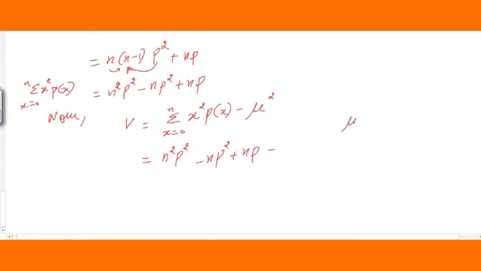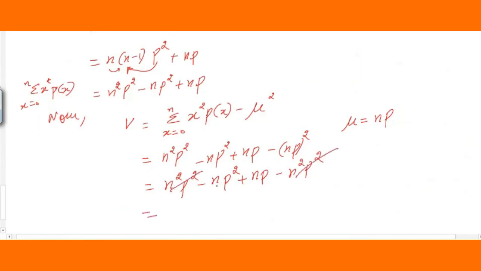I think you know, for binomial distribution mu is nothing but n p. So here it will be again n square p square. So you can just simplify this further. n square p square minus n into p square plus n into p minus, again this is n square p square. If you further simplify, this term and this term will get cancelled. What will remain here? So I'm going to simplify this. n and p are common, so just take out n and p. So here remains only minus p plus 1, students.